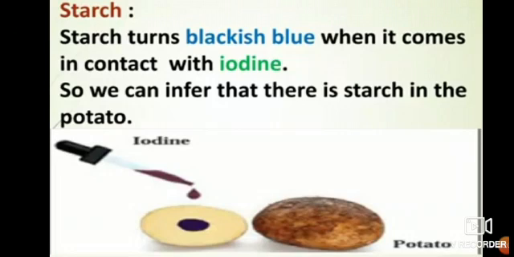Why does it turn blackish blue? What is the reason? Because starch is present in that potato, and when it comes in contact with iodine, we can see the starch with the help of the blackish blue color.